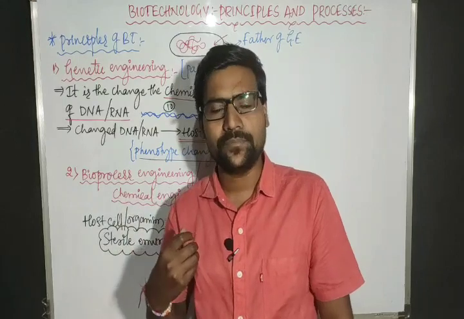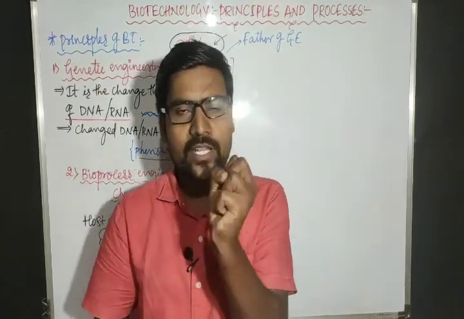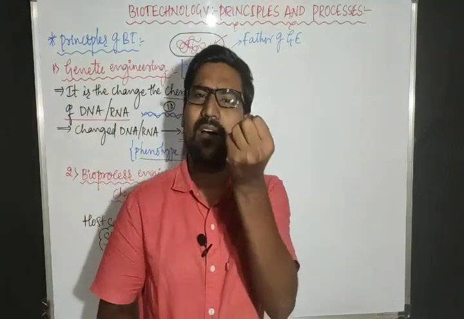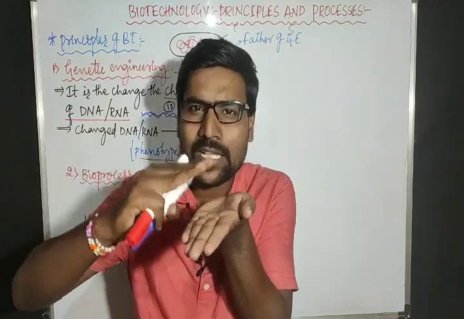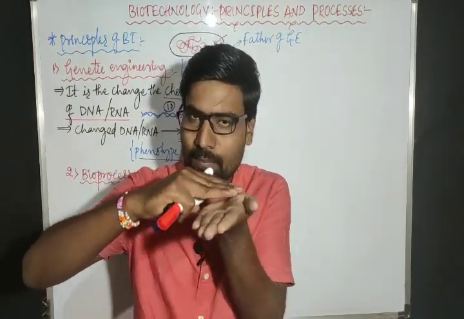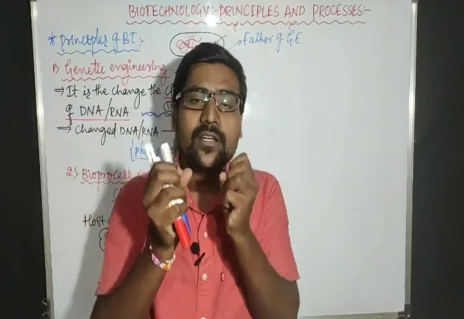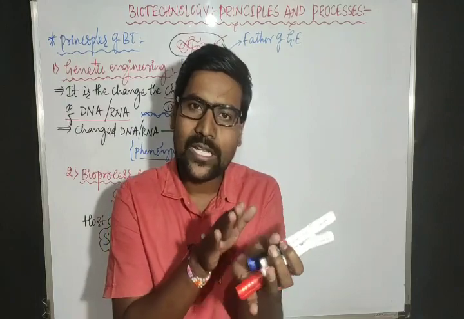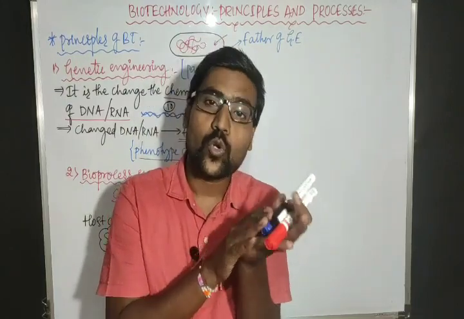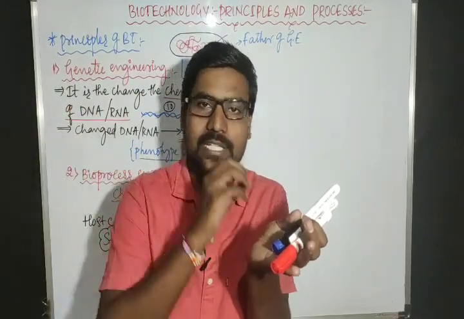Say for example, imagine I have taken one E. coli cell. Not only one, let us consider 1000 E. coli cells. Now imagine 1000 E. coli cells are present on my hand here, and all the 1000 E. coli cells have insulin genes. Now I want to grow only these 1000 E. coli cells. To grow and multiply those cells, I have to give food to those cells.